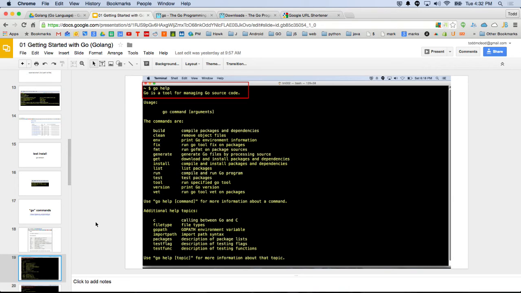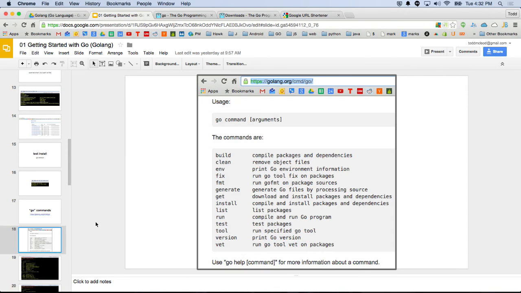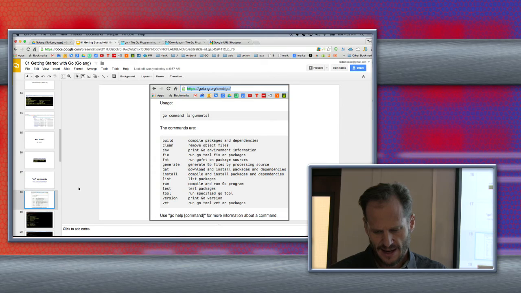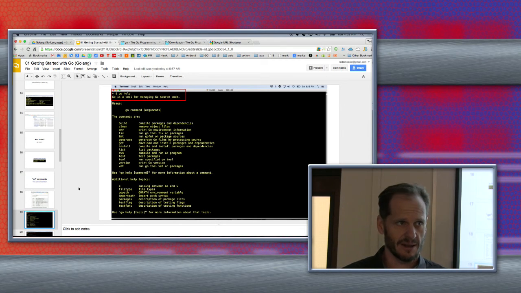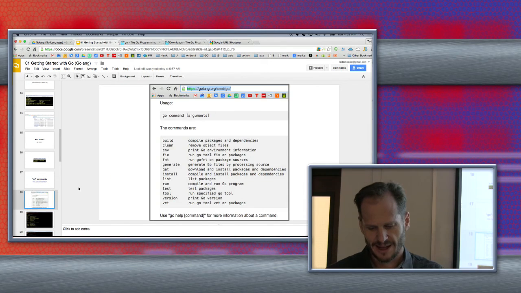It says go help and then the command. Yeah. But that's where Go gets a little bit confusing for me, right? It seems like help would be a command right there, because Go is my keyword and help is the command I want to run. But when I look at the different Go commands, help's not listed. We got build, clean, env, fix, fmt, generate, get, install, list, run, test, tool, version, vet.